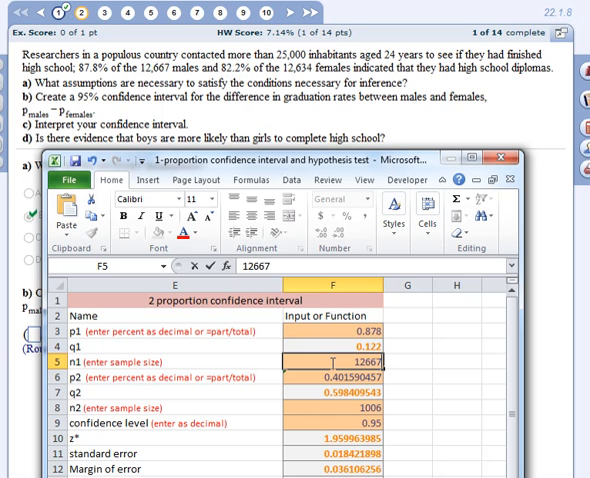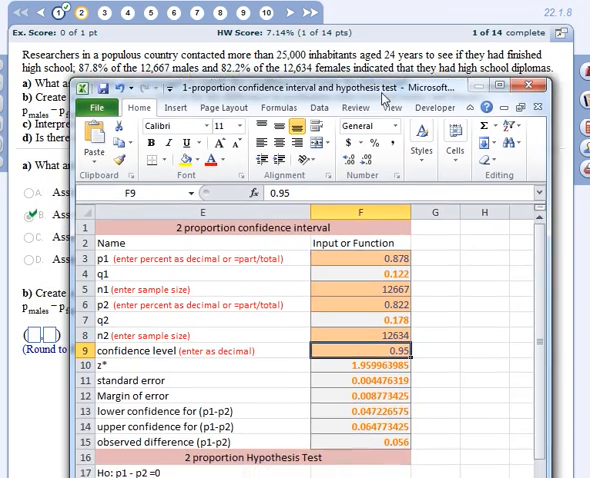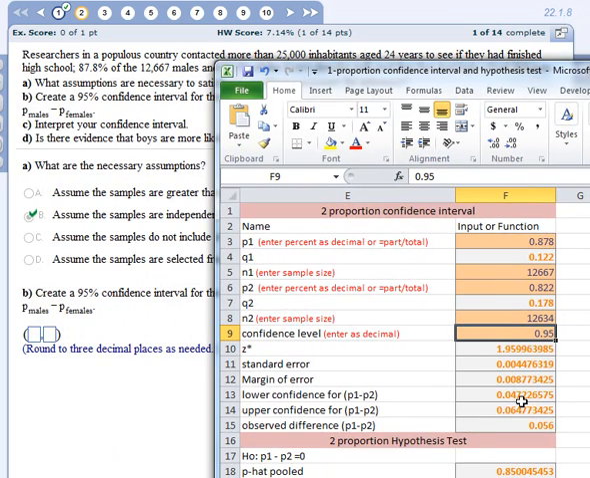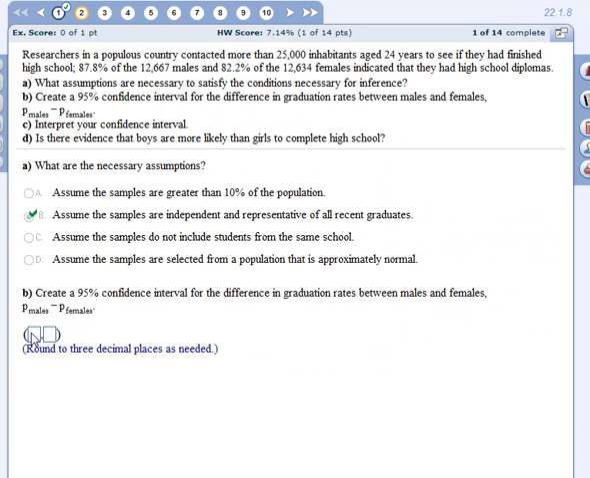1, 2, 6, 7, 7. I'm sorry that my throat is so horrible. Okay, and then 0.822, and then 12,634. All right, and then we'll have it calculate the confidence interval for us, which is right here, the 0.047 and the 0.064, rounded to 3 decimals. This one's going to round to 0.065. So 0.047 and 0.065.